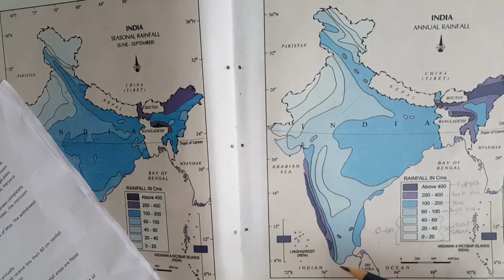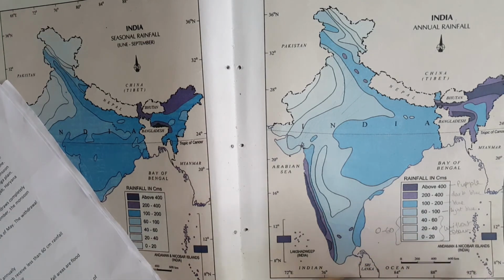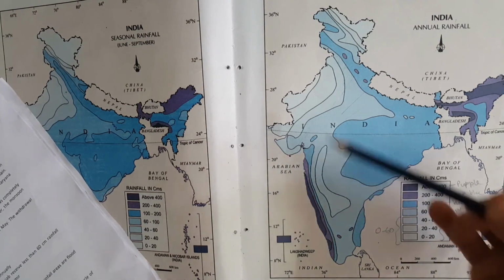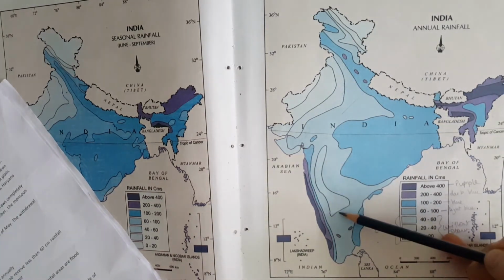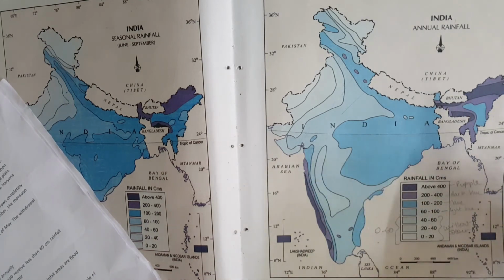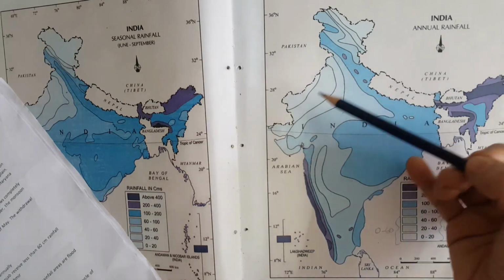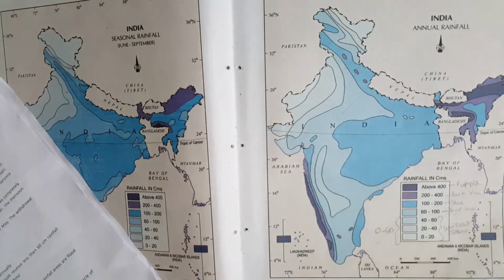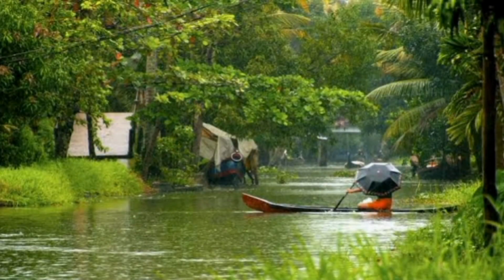Children, Indian monsoon is characterized by variability in its nature. The monsoons are pulsating winds and they cause variable rainfall, and this variability is maximum in areas receiving less rainfall. Areas of high rainfall experience flood on an annual basis, whereas the variability or drought situation is higher in the less rainfall areas.